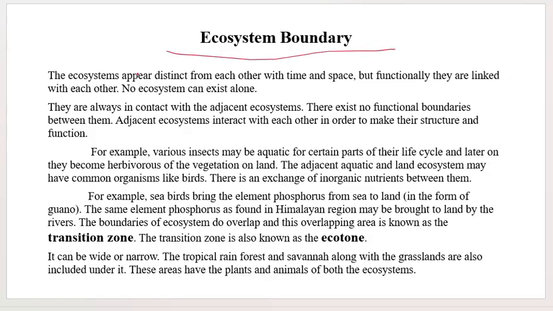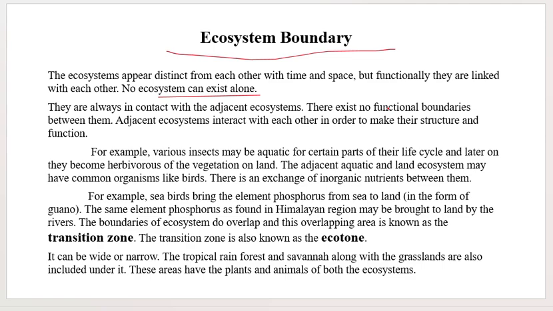ecosystem boundary. Ecosystems appear distinct from each other in time and space, but functionally they are linked with each other. No ecosystem can exist alone. For an ecosystem to exist, they are linked with each other.